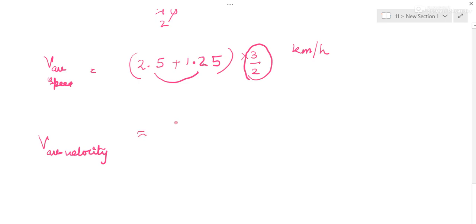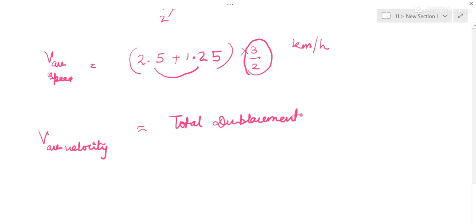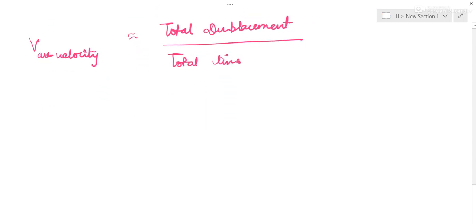you will take total displacement upon total time. See, now displacement is home to market.